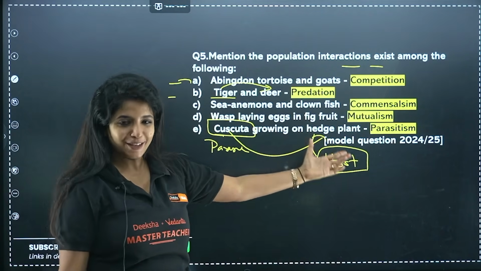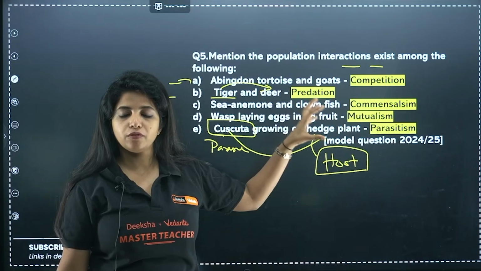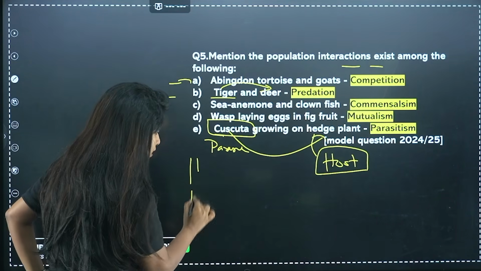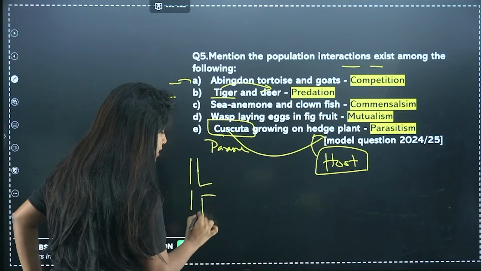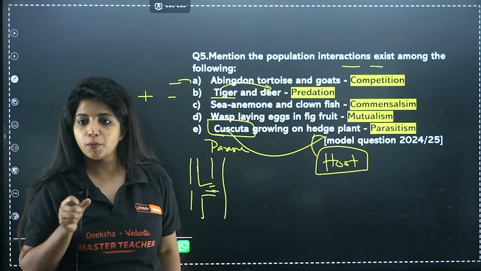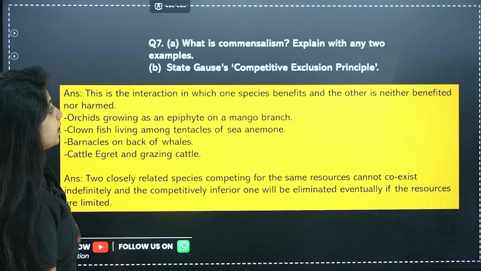So this is a host and this is your parasite. This is a living host. It has all the chlorophyll pigments. It has the food. So cuscuta, my dear children, has a finger-like projection which goes inside the actual plant and takes in whatever is important from the plant. Got it? Yes.